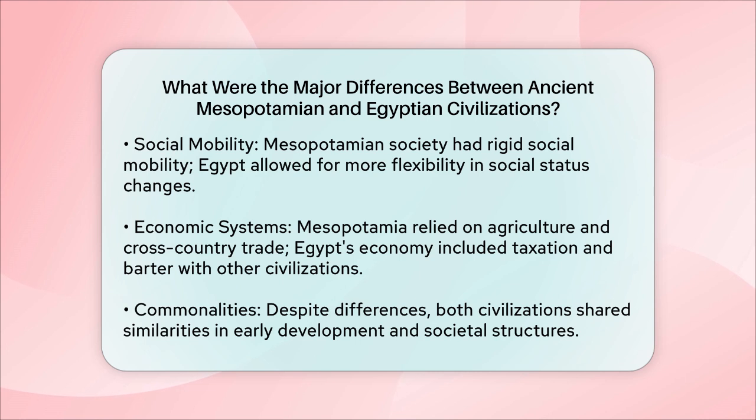Lastly, the economy and trade systems differed. Mesopotamia's economy was based on agriculture and cross-country trade, while Egypt's economy was also agricultural, but included taxation and barter trades with other civilizations. These differences highlight the unique paths these ancient civilizations took, despite sharing some commonalities in their early development and societal structures.